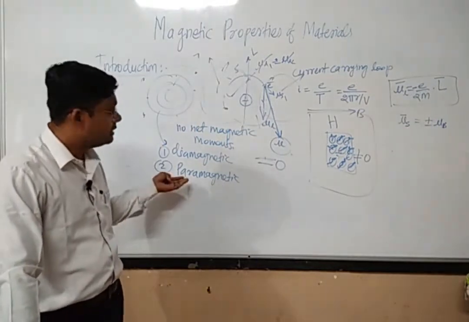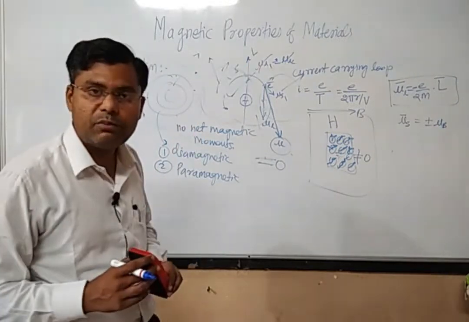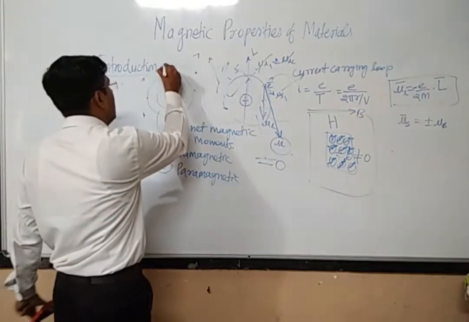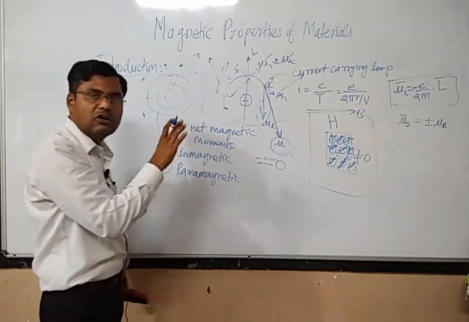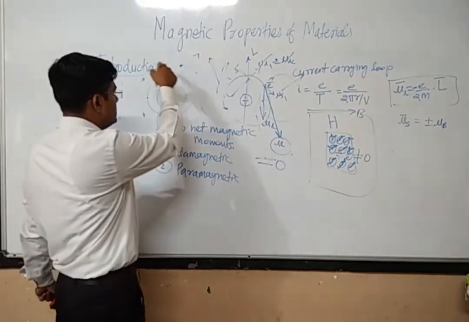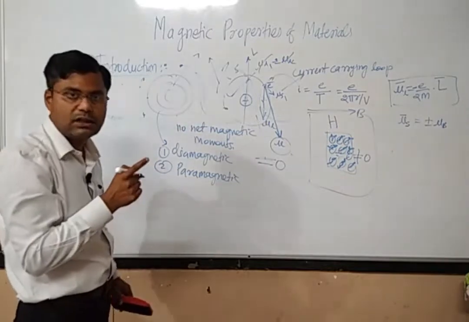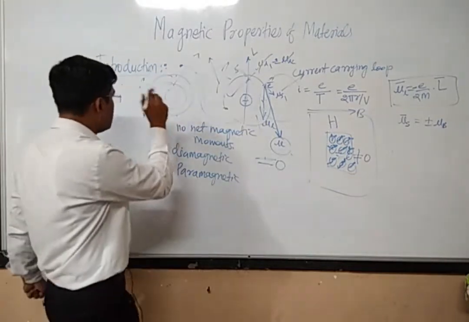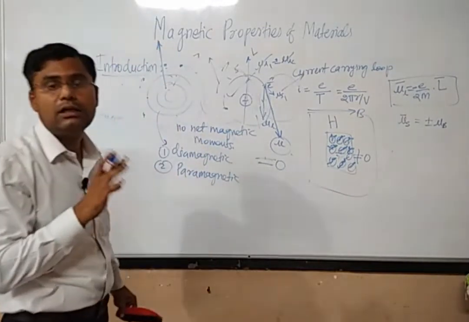And there exist some other types of materials also, whose atoms consist of a large number of unpaired electrons. Only the occurrence of unpaired electrons is not the criterion, but for simplicity we will assume that there exist materials whose atoms have a large number of unpaired electrons, and because the atom has a large number of unpaired electrons, this atom will possess a strong resultant magnetic moment.